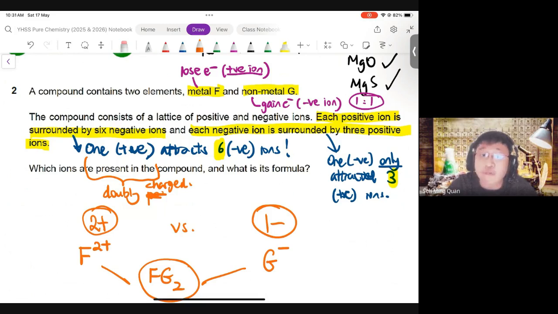And if you have any questions, also feel free to ask in the Q&A. Okay. Any questions, or if you're okay for me to move on to the properties of the giant ionic lattices? Okay, if you're okay to move on, also just let me know so that I know that you are ready.